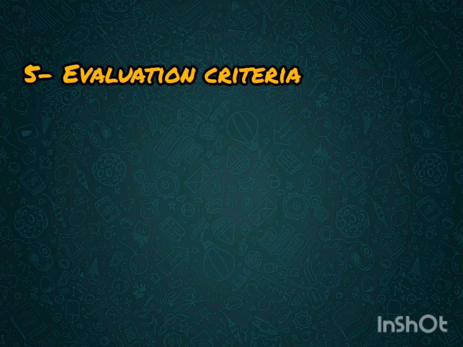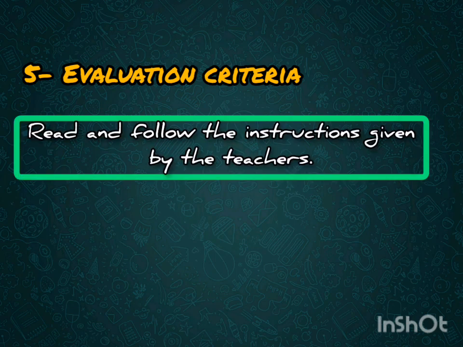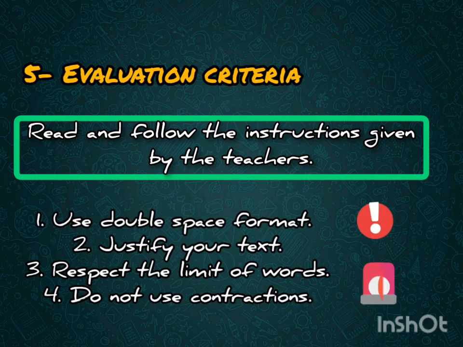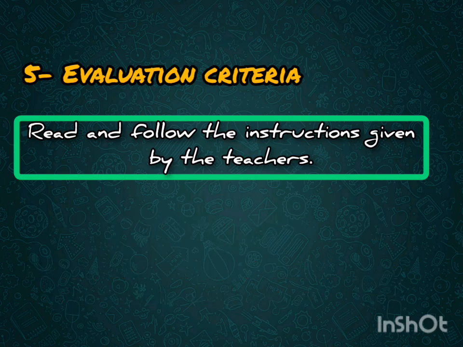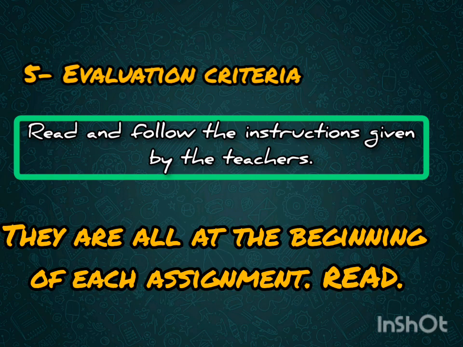Number 5. Evaluation criteria. Read the instructions given by your teachers. In your compositions, you need to use double-space format to justify your text, to respect the limit of words, and not to use contractions. All these elements are explained at the beginning of each assignment, so please read them.